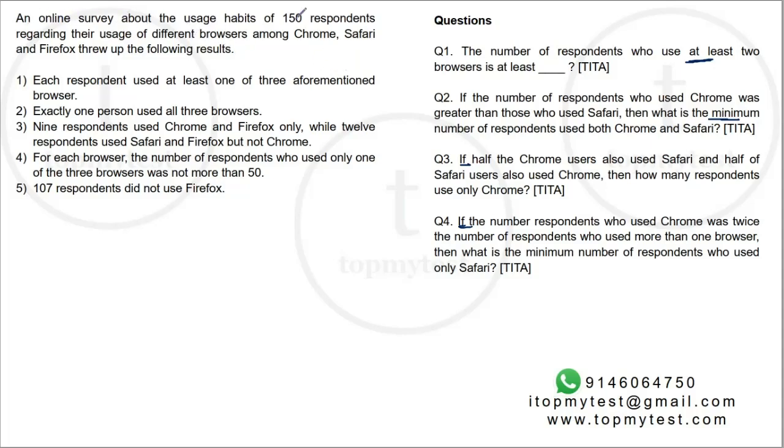An online survey about the usage habits of 150 respondents regarding their usage of different browsers among Chrome, Safari and Firefox threw up the following results. So 150 people, 3 browsers, Chrome, Safari, Firefox. Each respondent used at least one of the 3 aforementioned browsers. Exactly 1 person used all 3 browsers. 9 respondents used Chrome and Firefox only, while 12 respondents used Safari and Firefox, but not Chrome. For each browser, the number of respondents who used only one of the 3 browsers was not more than 50. 107 did not use Firefox.